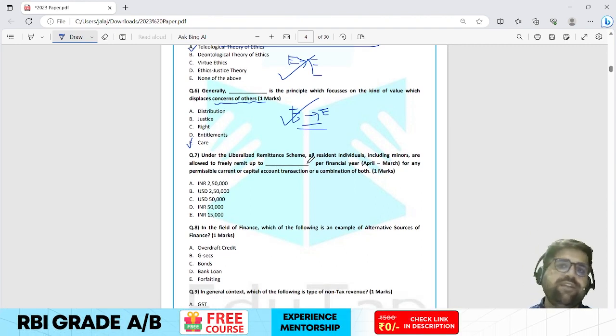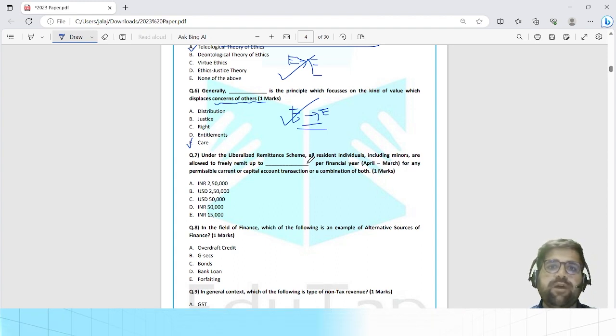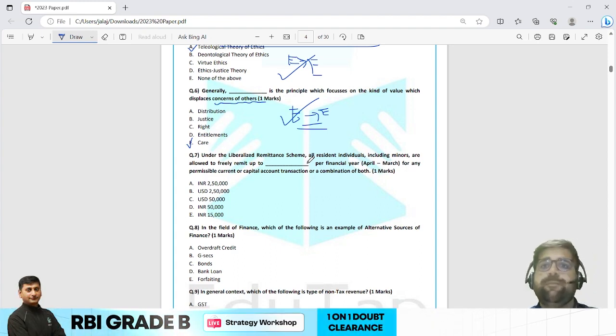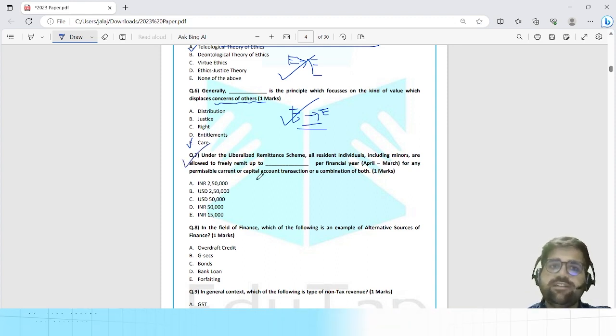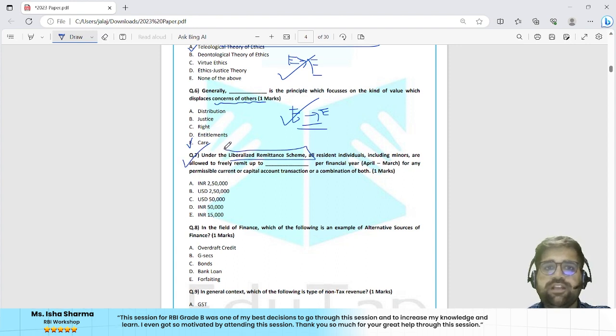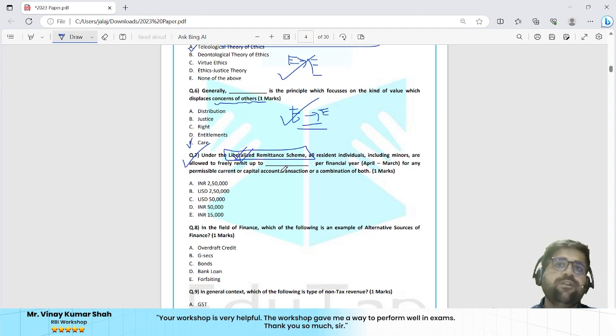All resident individuals, including minors, are allowed to freely remit up to an amount of dash per financial year, April-March, for any permissible current and capital account transactions or a combination of both. Now, in my live classes and even Kritika ma'am's YouTube lectures, you can see that the concept of Liberalized Remittance Scheme was discussed multiple times. Okay, what will be your answer over here?